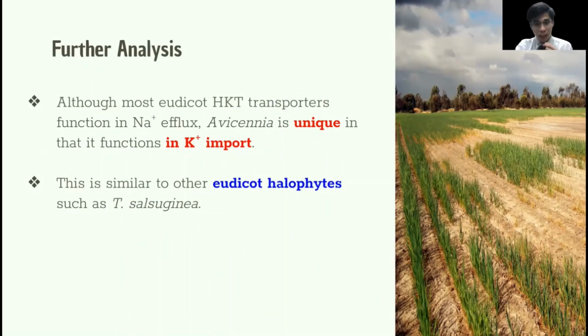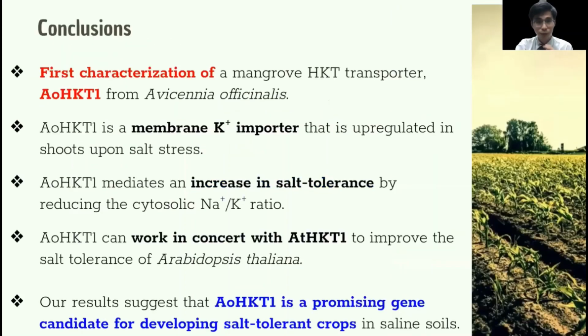Something interesting about our finding is that most HKT proteins reported as of now are actually sodium transporters. Some examples of potassium-selective HKT proteins can be found in halophytes, which are salt-tolerant plants like mangrove. In conclusion, our research have done the first characterization of a mangrove HKT transporter, AOHKT1, from Avicennia officinalis. Secondly, AOHKT1 is a membrane potassium transporter that is upregulated in shoots upon salt stress. Thirdly, AOHKT1 mediates an increase in salt tolerance by reducing the cytosolic sodium to potassium ratio.